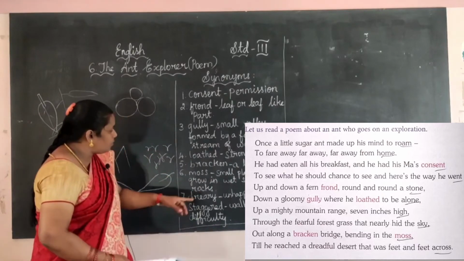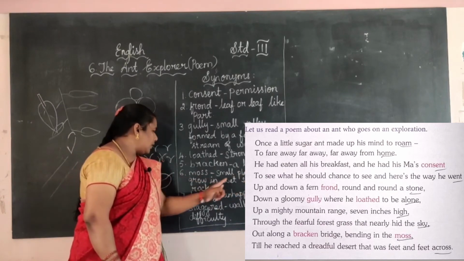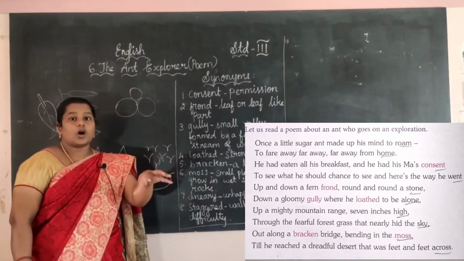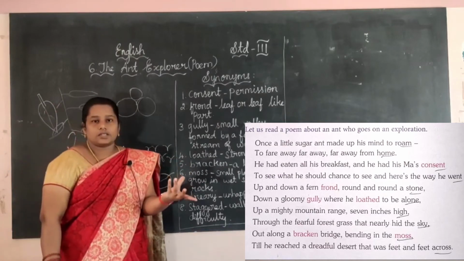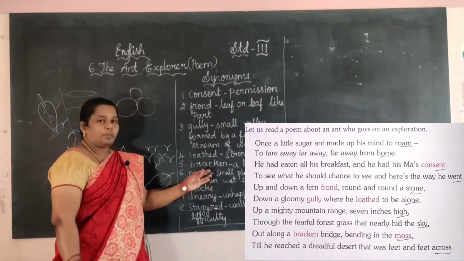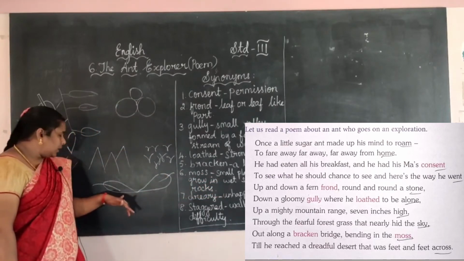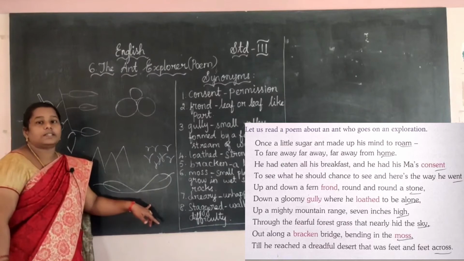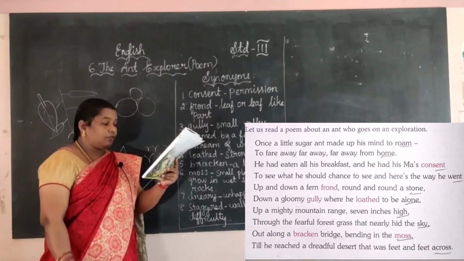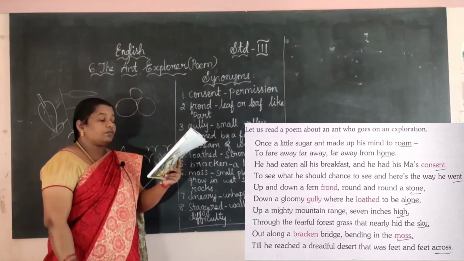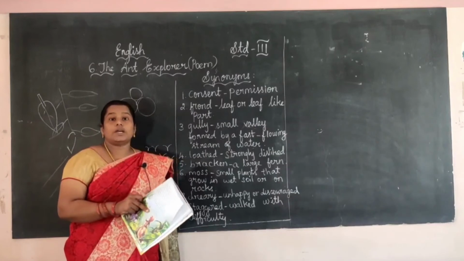Moss, what is the meaning of moss? Small plants that grow in wet soil or on rocks. Yes, on the rock or in the wetland, there are some grasses, right? So those are small plants, like the broken bridge for the ant. And next one, till he reached a dreadful desert that was feet and feet across. Now he is going to the desert.